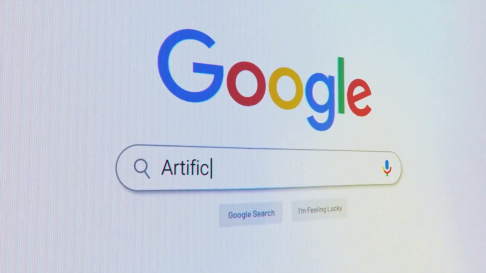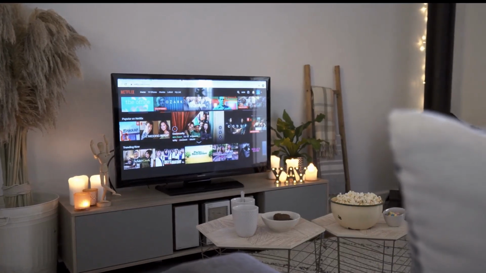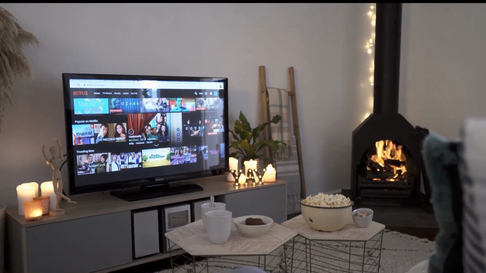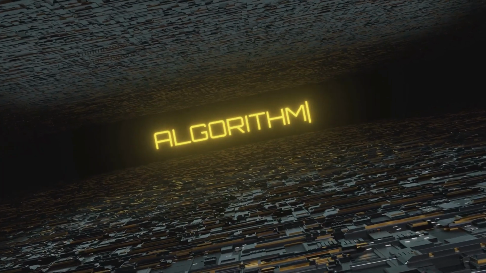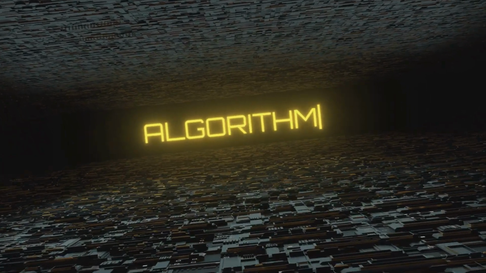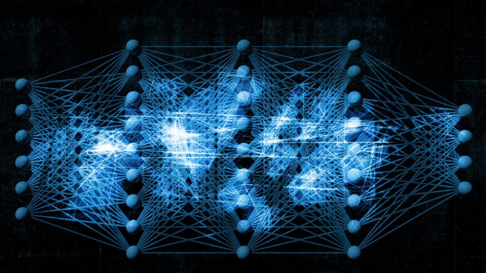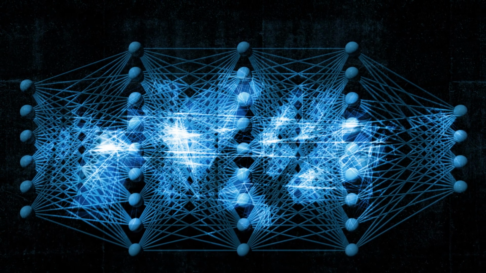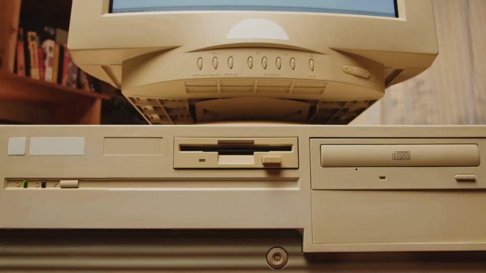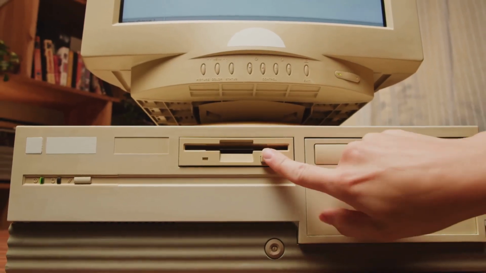Google used it to improve search results. Amazon used it to recommend products. Netflix used it to suggest movies before you even knew you wanted them. Algorithms like support vector machines and naive Bayes quietly powered these systems behind the scenes. They weren't glamorous, but they worked. And all this time, the models that would one day power ChatGPT and image generators were just sitting in the background. Too slow, too expensive, too misunderstood.